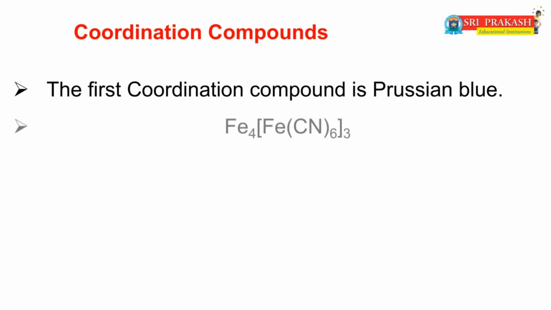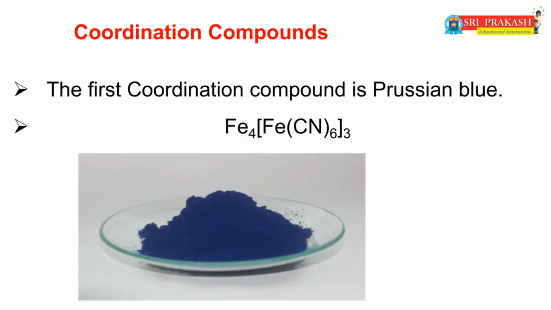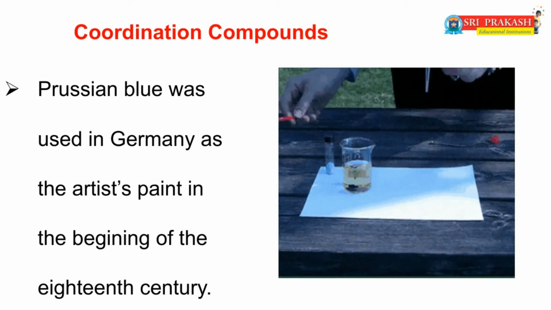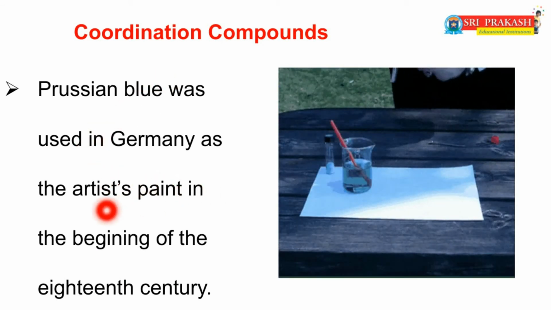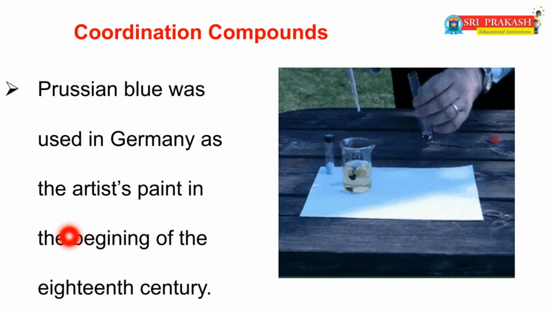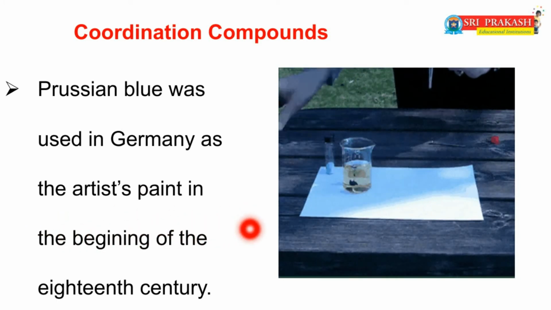The formula of Prussian blue is Fe4[Fe(CN)6]3. This is the Prussian blue coordination compound. This Prussian blue was used in Germany as the artist's paint in the beginning of the 18th century.